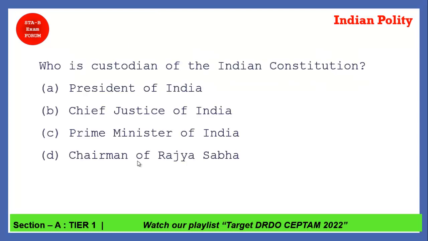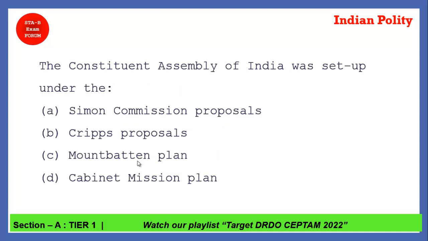Coming to the next question. Who is the custodian of the Indian Constitution? As we told you, one feature of the Indian Constitution is an independent judiciary. So who is the supreme head of the judiciary? The Chief Justice of India. So you can think of the Chief Justice of India as the custodian of the Indian Constitution.